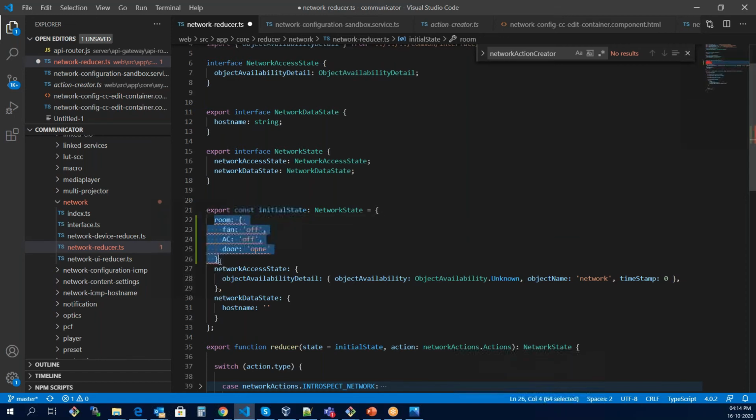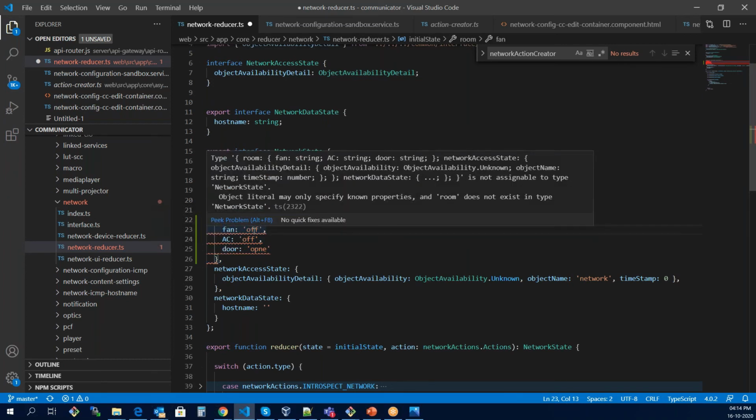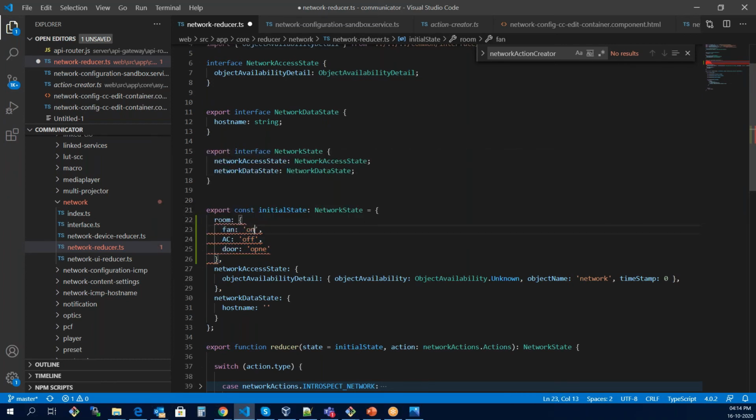Now, as soon as the application loads, we will make some API calls, and we will get the data from the actual server, and then we can update. Then we can make a new state with the new values. Like then we got to know that the fan was on and the AC was off, but the door was closed.